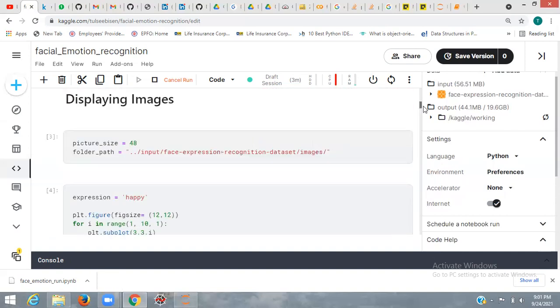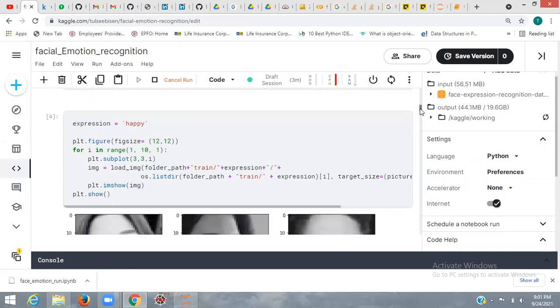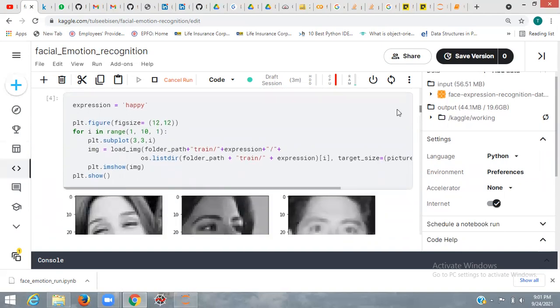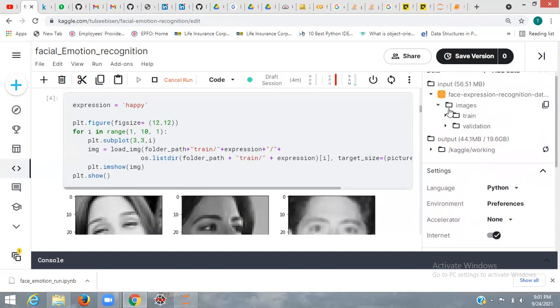Now I am displaying some images of the data set. I have given the picture size as 48, so that the pictures are displayed as 48 by 48, and I have given the path. Running the code, if expression is equal to happy, you can see in the data set there are some images, and train and validation are already separated.